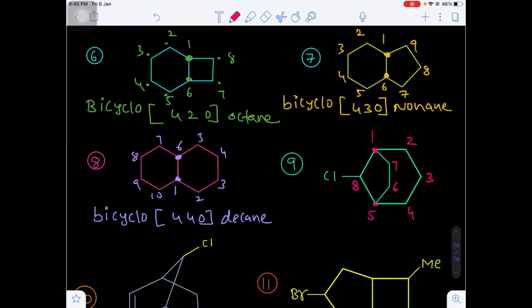Once again I am repeating. First of all, go for the longest bridge. So you can take this as 1, otherwise this is 1. Okay. If you take this as 1, then 2, 3, 4, 5. Okay. Now in this bridge you see only 1 carbon, but in this bridge 2 carbons are there. That's why we go to the next, 6, 7, and finally this will be the 8th.